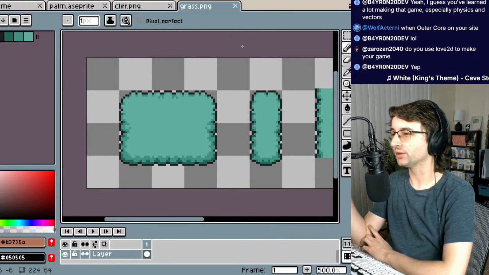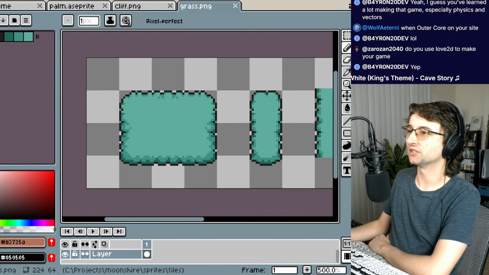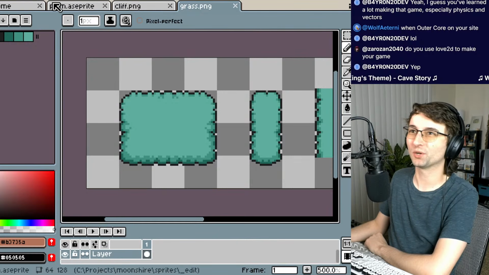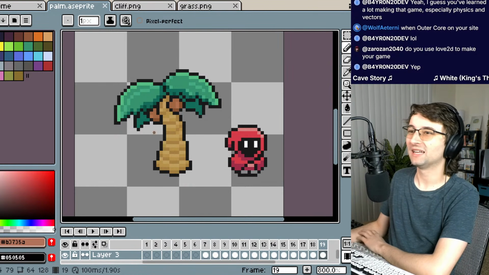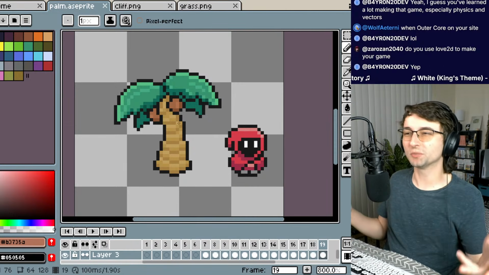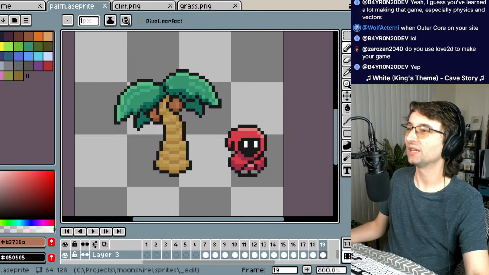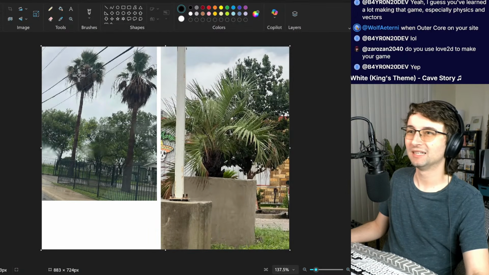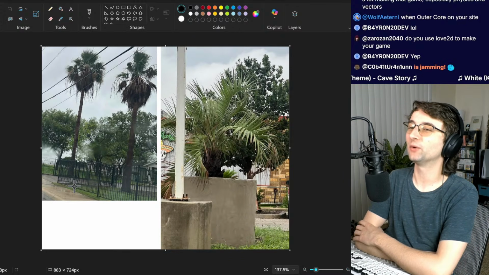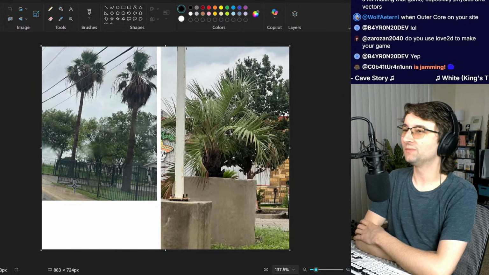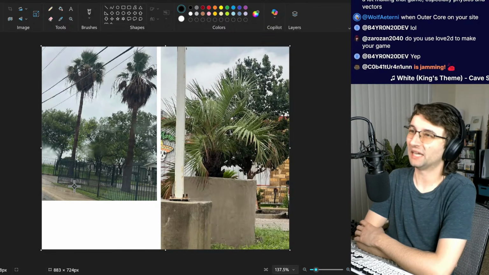One thing that I also wanted to show is that Old School Geek, who's in chat, sent me pictures of some palm trees, because we were working on the palm tree pixel art, and we were questioning how tall should it be, how skinny should it be, what do real palm trees look like. He lives somewhere where there are palm trees, so he took a picture of these really skinny ones. The big takeaway is that in general they are a lot skinnier than what I originally thought, because I'm always thinking of the Animal Crossing ones.